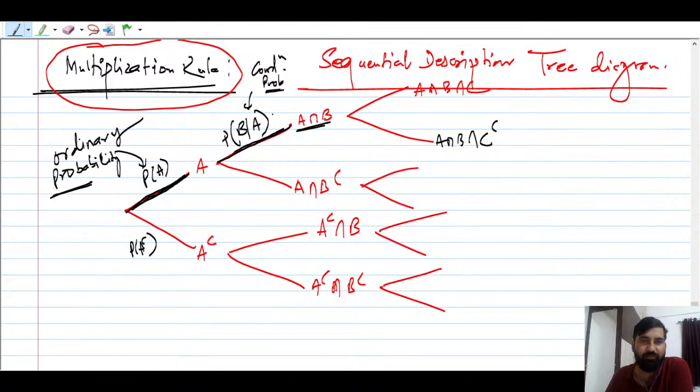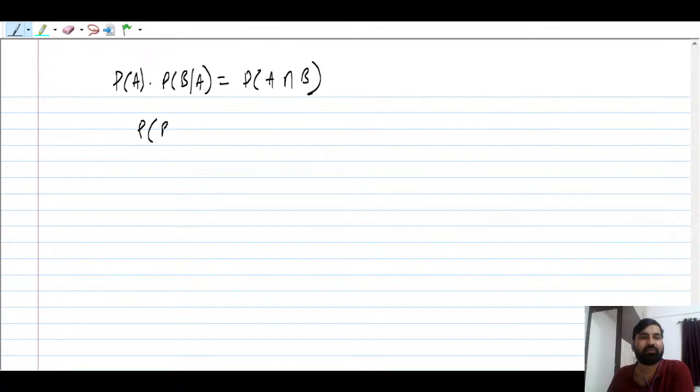If we want to find the probability of this, you multiply the ordinary probability times the probability of B given A. So probability of A times the probability of B given A is equal to the probability of A intersection B. So from here you can find the conditional probability: probability of B given A is equal to probability of A intersection B upon the probability of A.